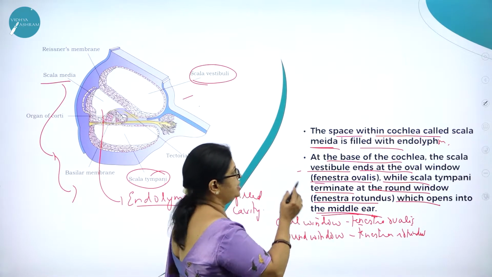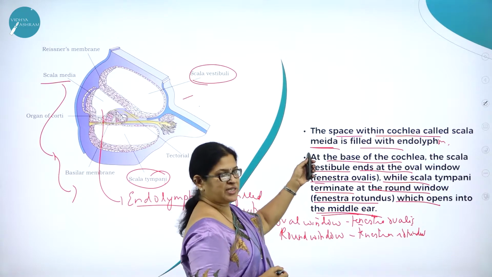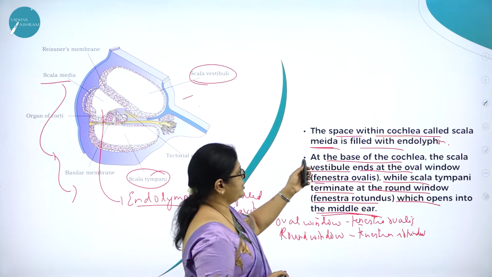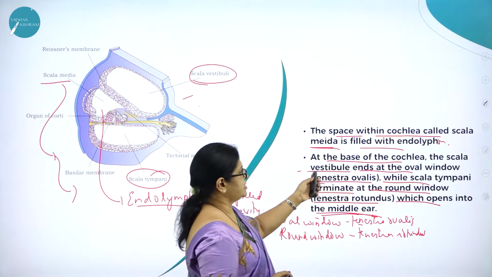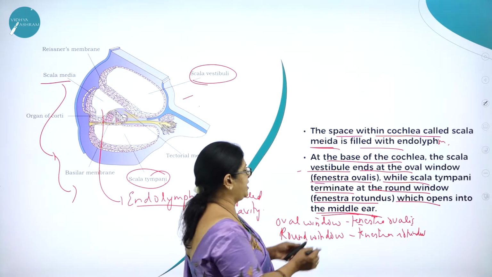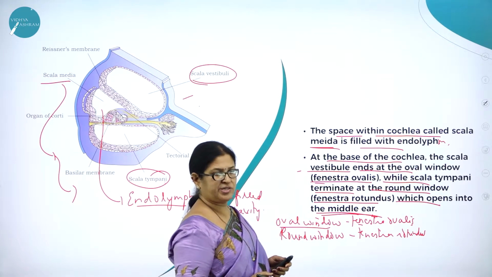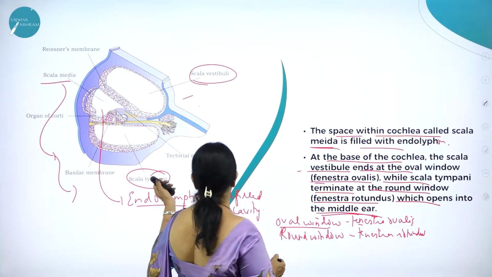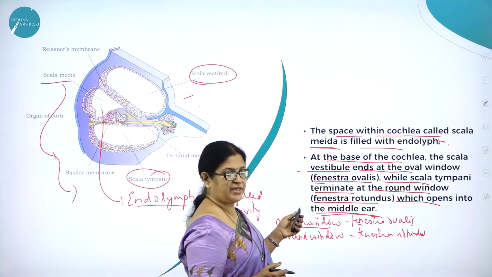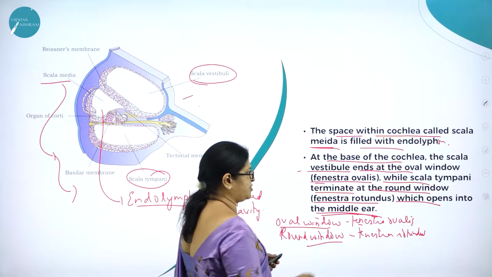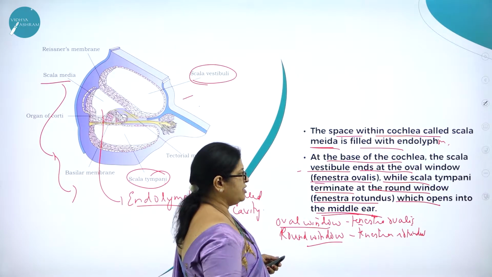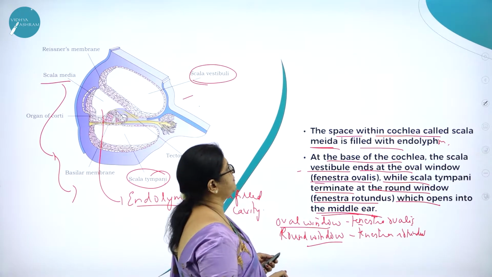Hope you have understood. The space within cochlea is called scala media, which is filled with endolymph, and at the base of the cochlea, the scala vestibuli ends at the oval window. Oval window is called as what? Fenestra ovalis, while the scala tympani terminates at the round window. Round window is called as what? Fenestra rotundus, which opens into the middle ear.